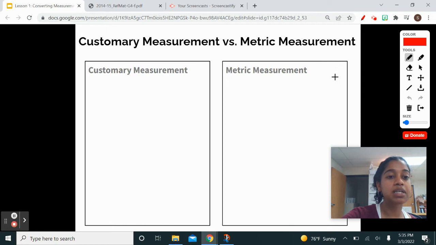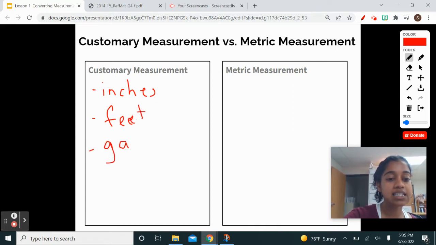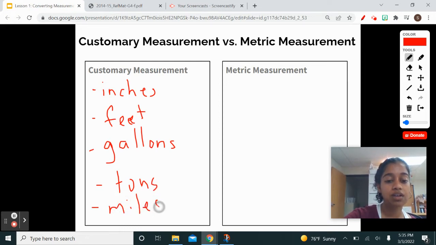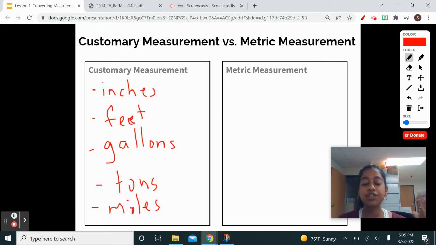Some examples of customary are inches, feet, gallons, tons, and miles. There are some other ones as well, but these are some of the most common ones. These are different units that we use in the customary measurement system.